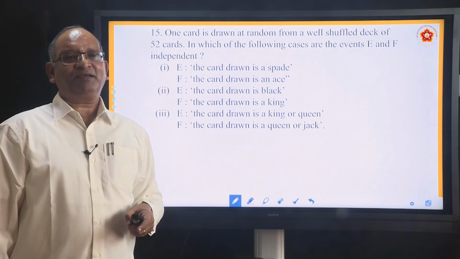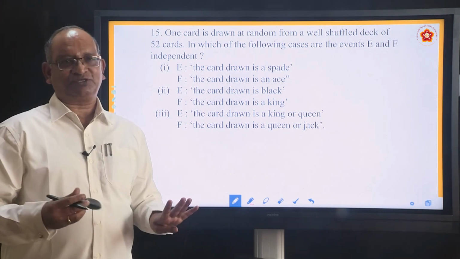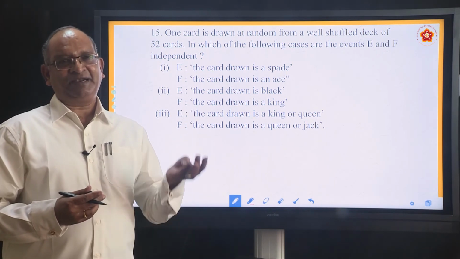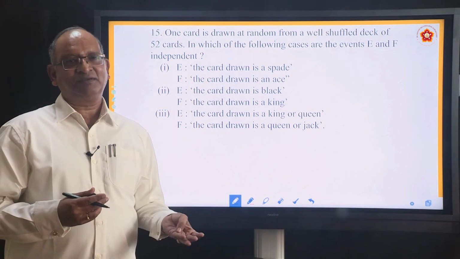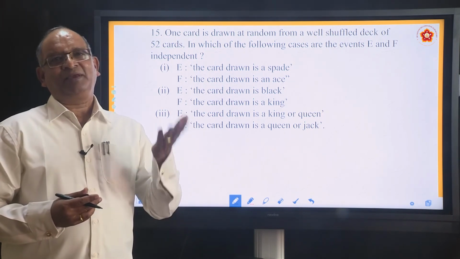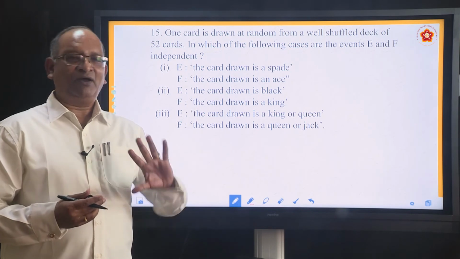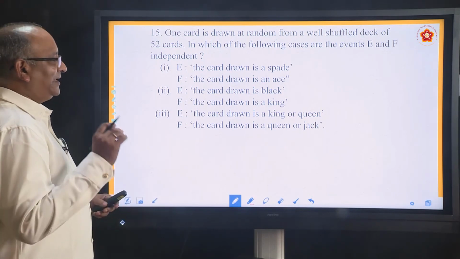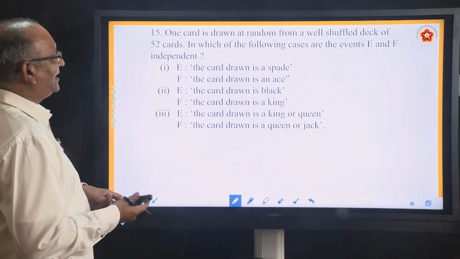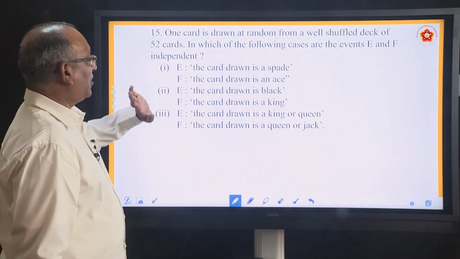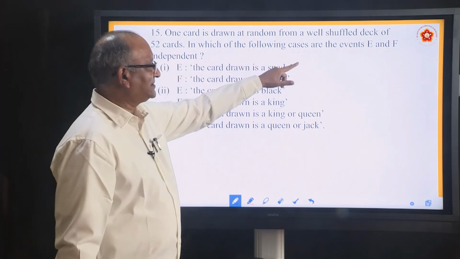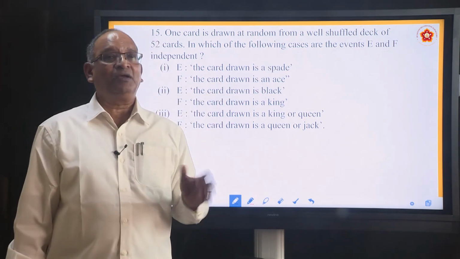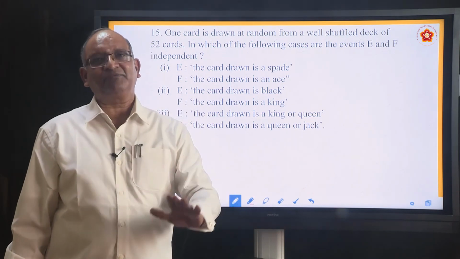Remember, in probability, you only come across 4 types of questions. One is tossing a coin, second is rolling a die, third is drawing a card from a pack of cards, fourth is drawing a ball from a bag of balls. That's all. Every question, whatever you take, will be one among them. So this is a question where he draws a card from the deck of 52 cards. So there are 52 cards. He says, in which of the following cases are the events E and F independent? When you can say they are independent? When their intersection is equal to product of their probabilities.